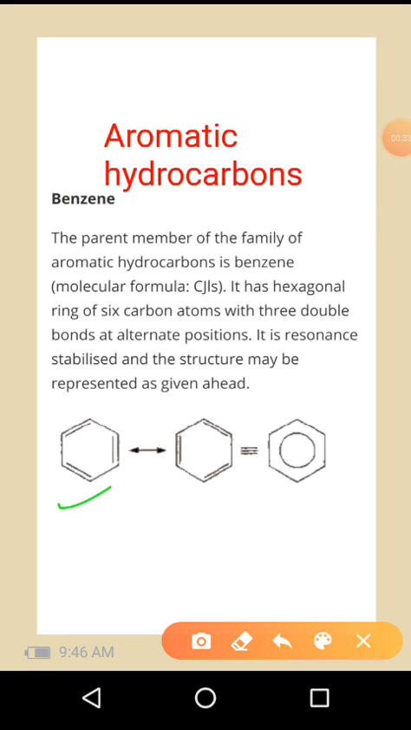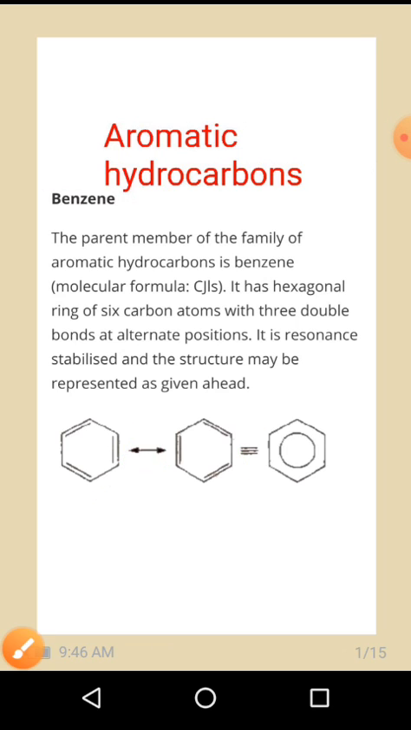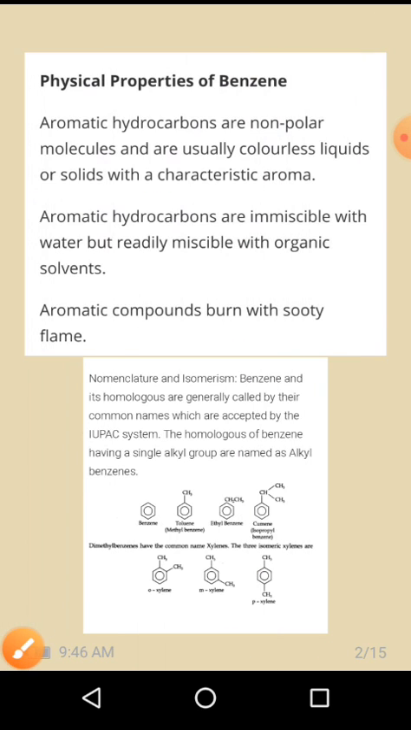So there are alternating single and double bonds. So these are resonance stabilized structures of a benzene molecule. The physical properties of benzene: aromatic hydrocarbons are non-polar molecules and usually colorless liquids or solids with a characteristic aroma. Aroma means fragrance. Aromatic hydrocarbons are immiscible with water but readily miscible with organic solvents. Aromatic compounds burn with a sooty flame. When you are burning an aromatic compound, it will evolve a sooty flame. So these are some physical properties of benzene.